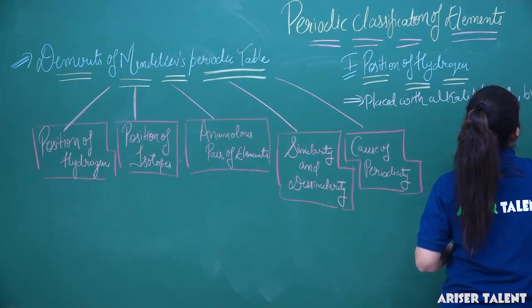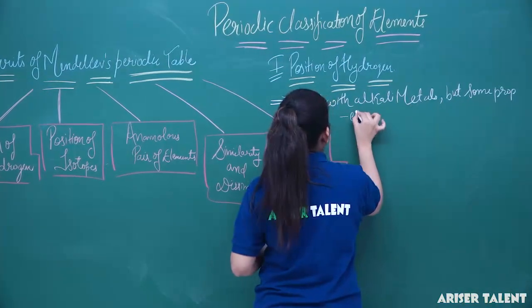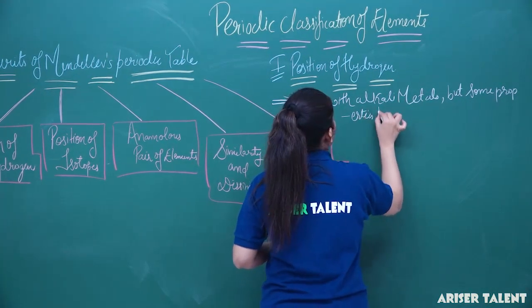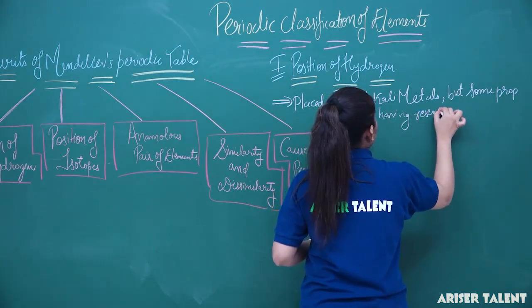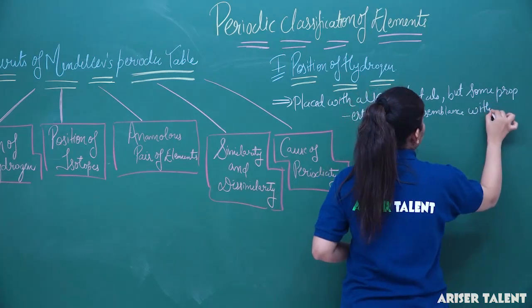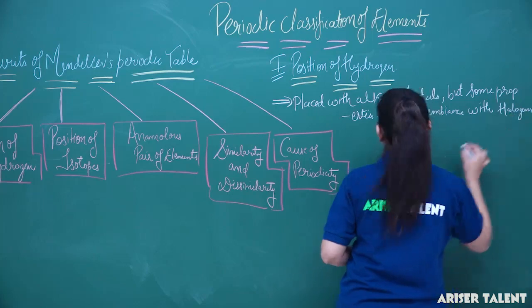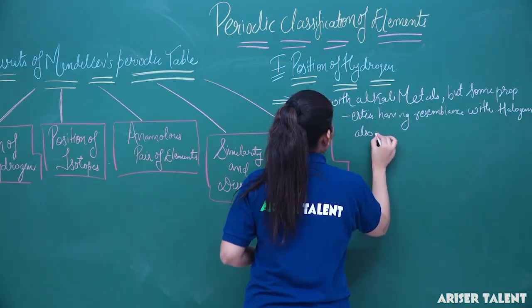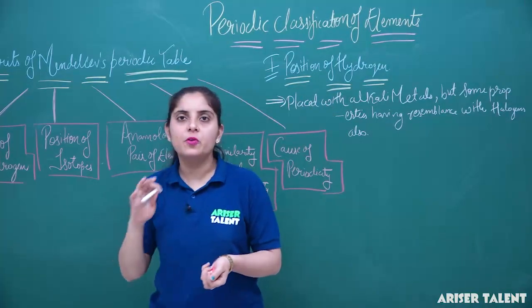Some properties have resemblance with halogens also. So the position of hydrogen is not justified by Mendeleev's periodic table.